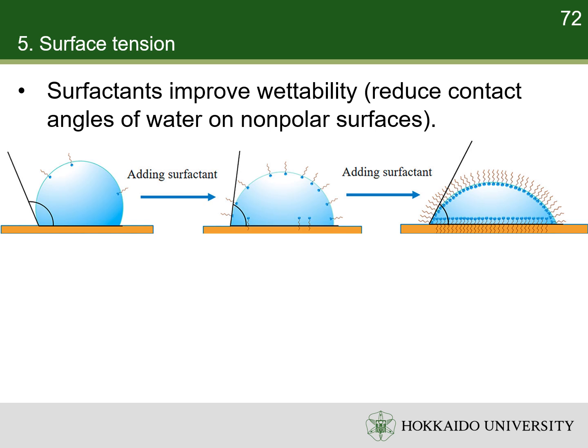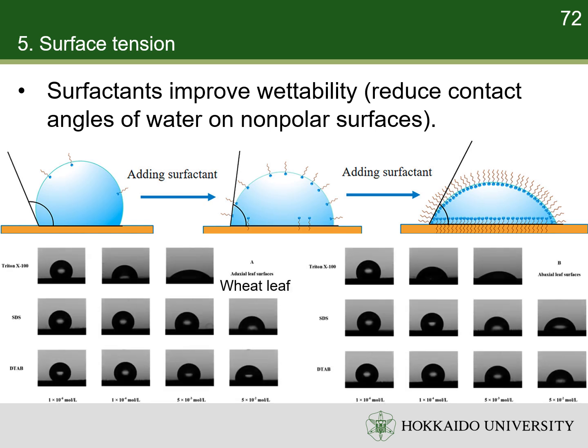Due to decreased liquid surface tension and interfacial energy between the liquid and solid surface, the contact angle is reduced, meaning that the surface is more wettable. For example, adding surfactants to water can remove the lotus effect of wheat leaves.